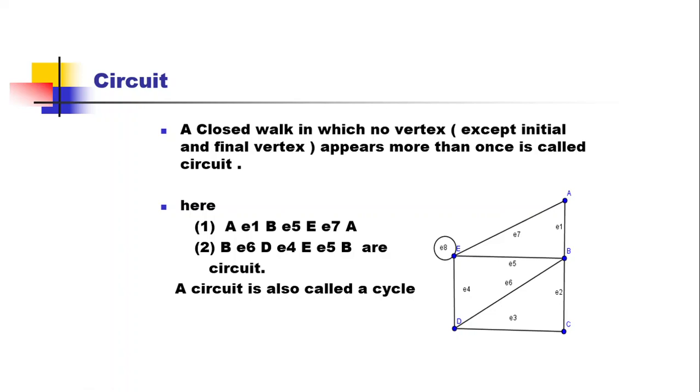So A E1 B, E5 E, and E7 A, this first triangle is called a circuit here. You can check that the first vertex and last vertex are the same, and no vertex is repeated in between A to A. And second, you can take B E6 D, then E4 E and E5 B. That is also one circuit. And you can also consider this boundary: A E1 B, E2 C, E3 D, E4 E, E7 A. That is also a circuit.